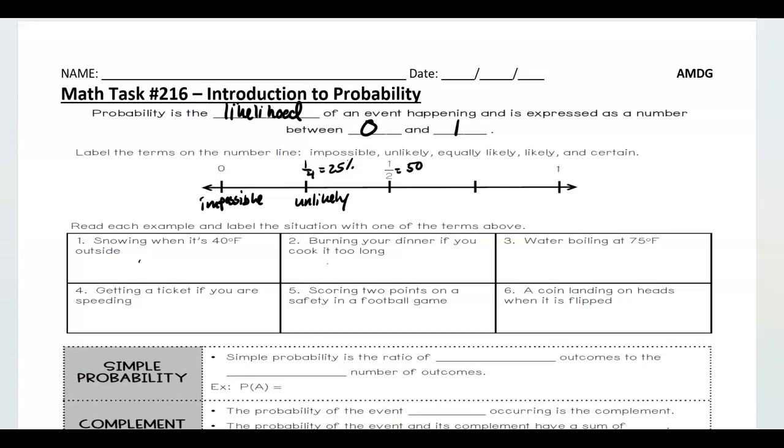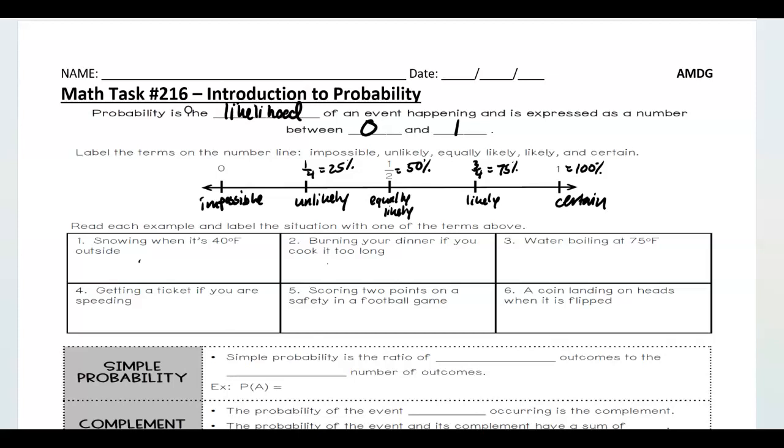Something that is 50% or 1/2 is equally likely. For instance, flipping a coin, it's equally likely that I land on heads or tails, 50-50 chance, right? Something that is 3/4 or 75% is likely, meaning it probably will happen, and then something that is 100% or 1/1 is certain. Going back to the die example, me rolling a number 1 through 6 with a die labeled 1 through 6, I'm going to get 1 through 6, so it's absolutely certain.